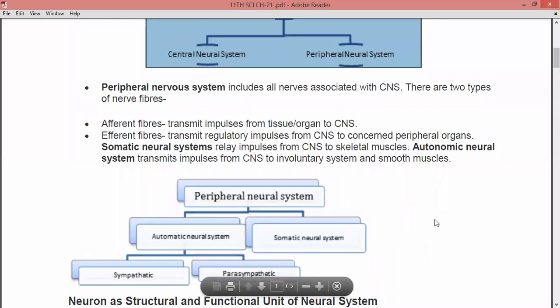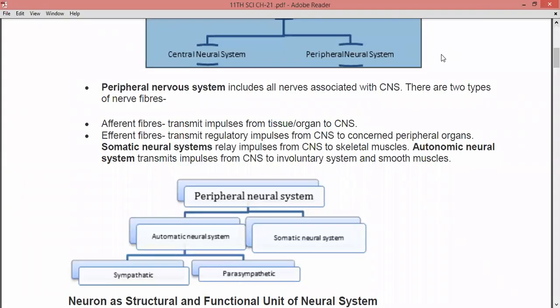So afferent fibers are going to transmit the impulses from tissue or organ to the CNS. So the nerve or the fiber which is responsible for transmitting the impulses from the tissue or the organ to the central nervous system, that is the afferent fibers. And second is efferent fibers. Those are going to transmit the regulatory impulses from the CNS to concerned peripheral organs, right? So this is the difference between these two of them.